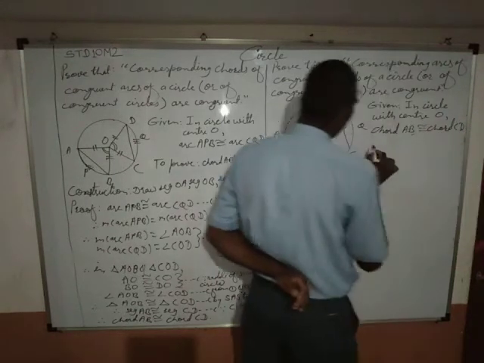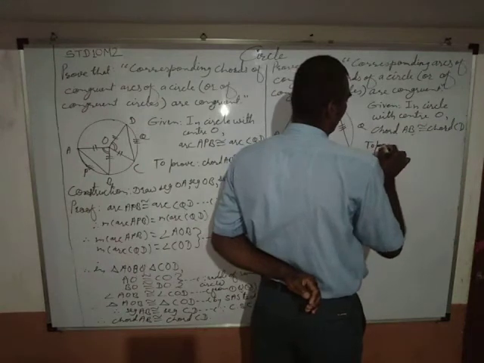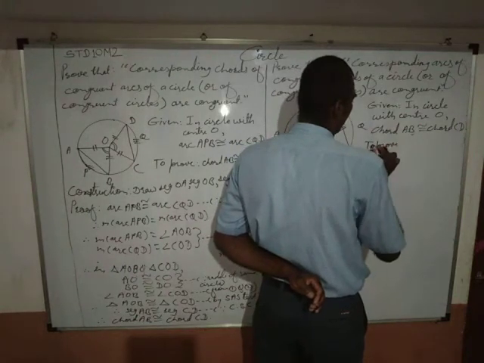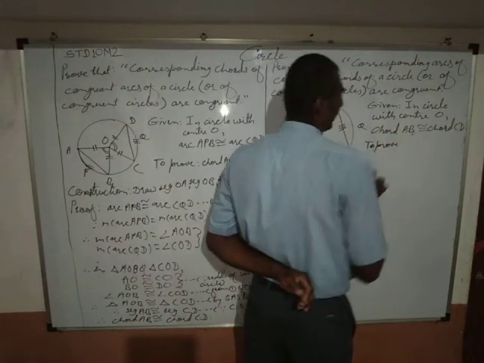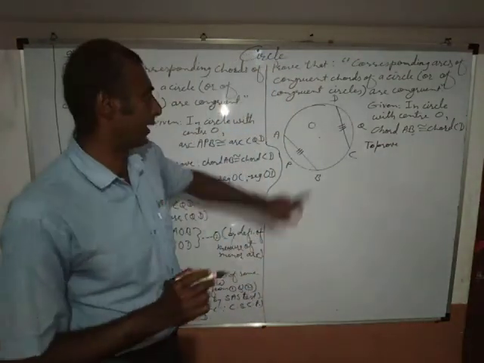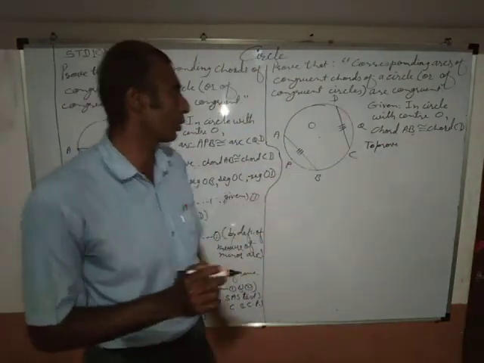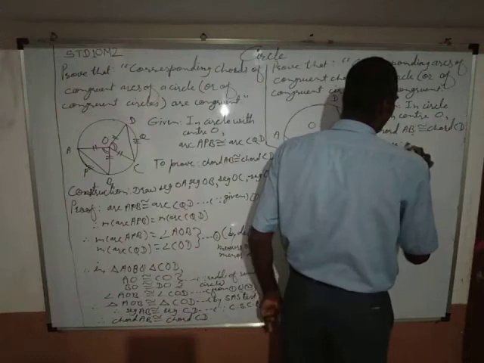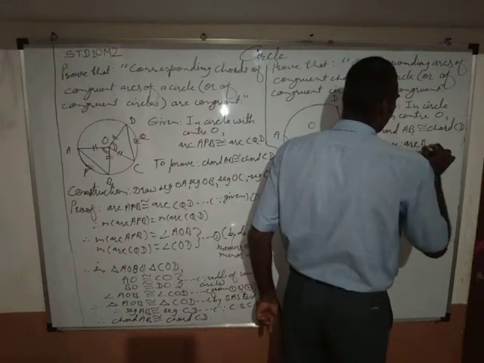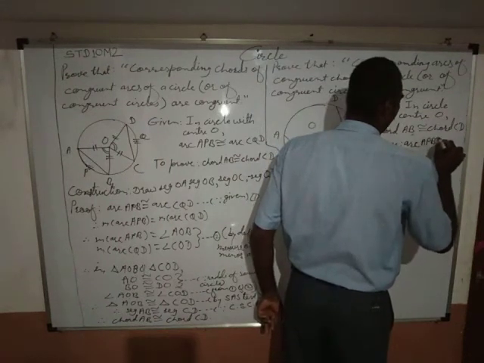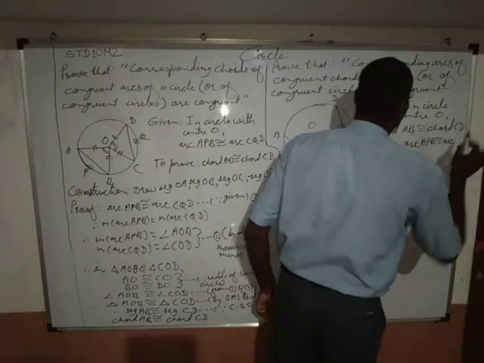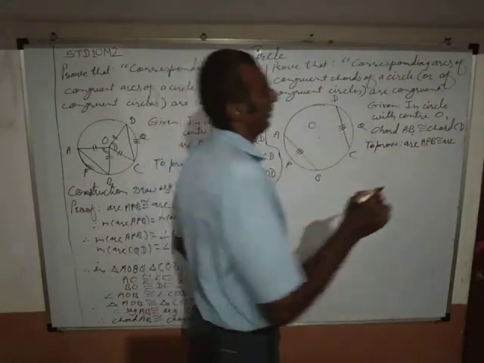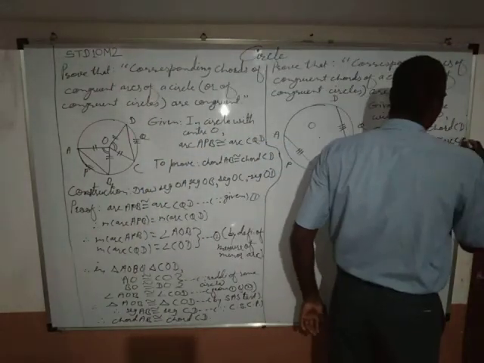And what to prove? To prove arcs corresponding to congruent chords are congruent. Here arc APB corresponds to chord AB. That's why arc APB is congruent with arc CQD.